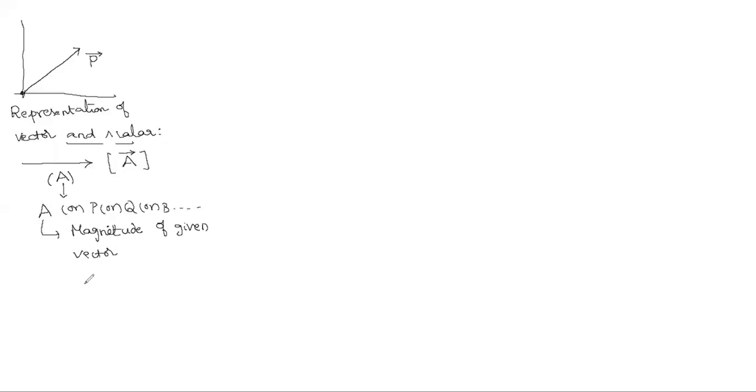So basically here you have to understand one thing. What is the difference between A and A bar? If you are able to distinguish, it will be very clear. A bar is the representation of a vector and A is the representation of only the magnitude of a vector.